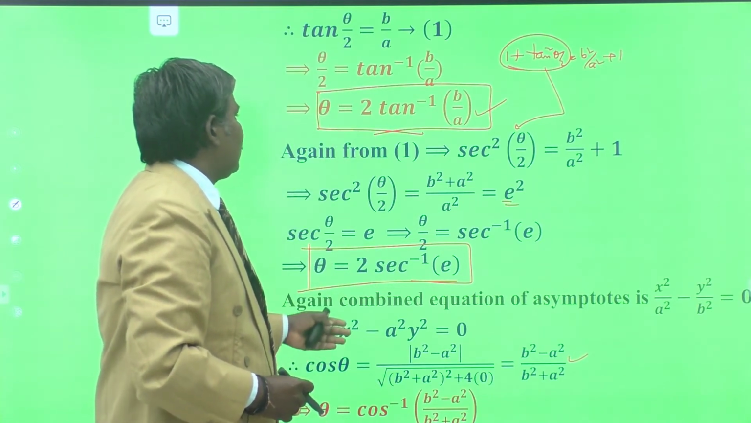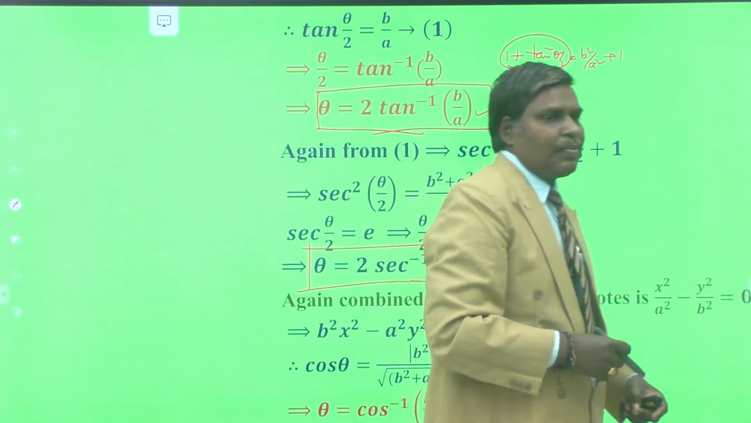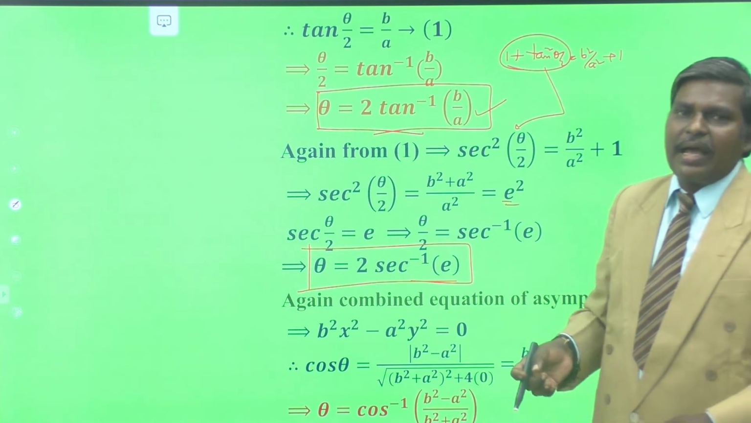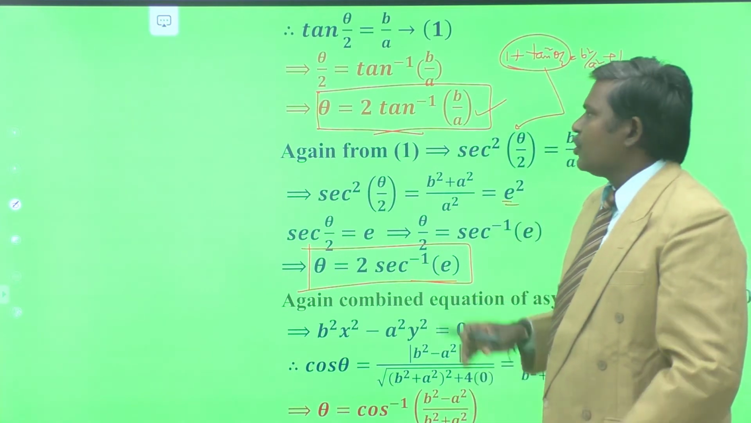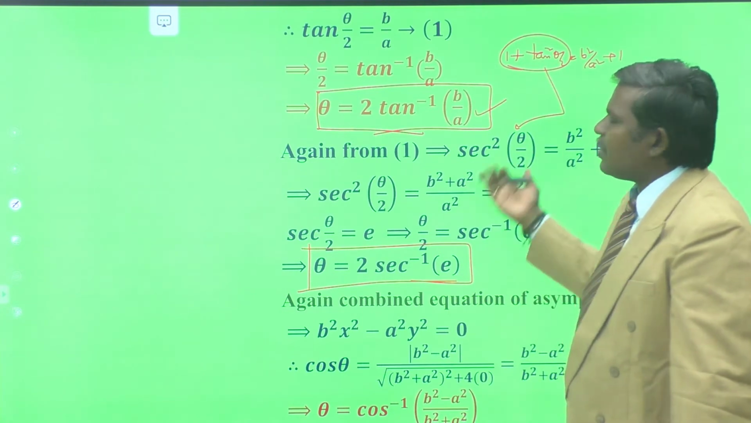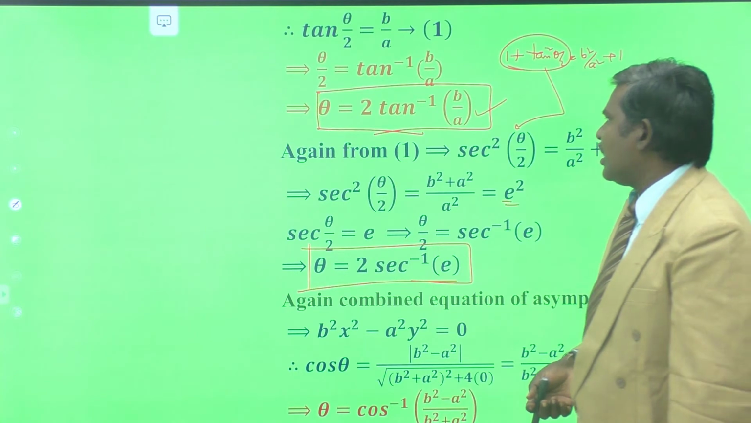Once you have the formula, you can find the angle between the given asymptotes of the hyperbola, or once you have the equation of the hyperbola itself, we can find the angle between the asymptotes. No need to find the equations of the asymptotes. From the equation of the hyperbola itself, we can find the angle between the asymptotes of the hyperbola.